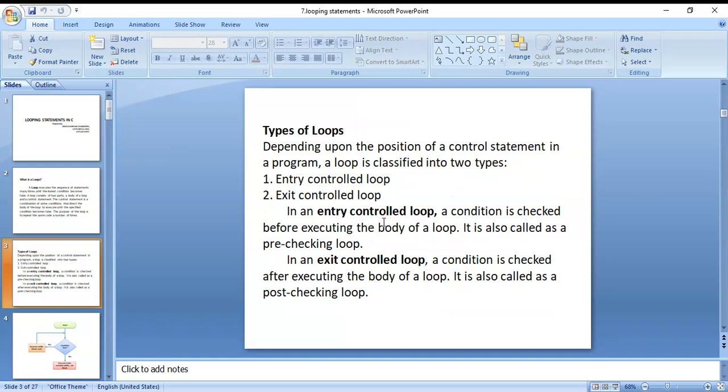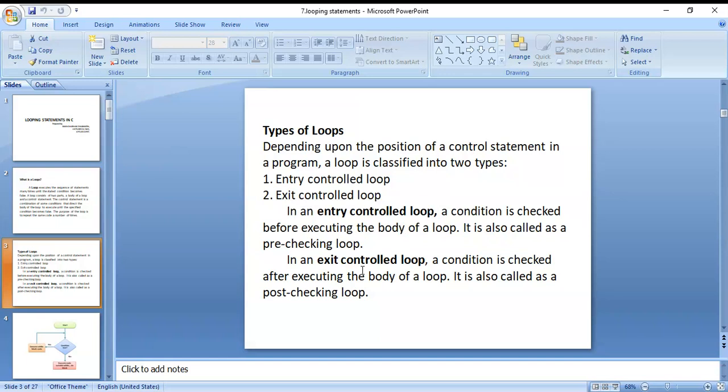There are two types of looping statements, depending upon the position of the control statement in a program: entry control loop and exit control loop. In an entry control loop, a condition is checked before executing the body of a loop. It is also called a pre-checking loop.